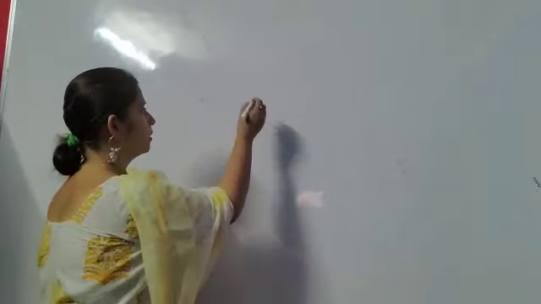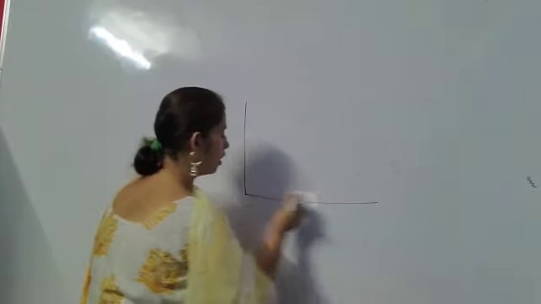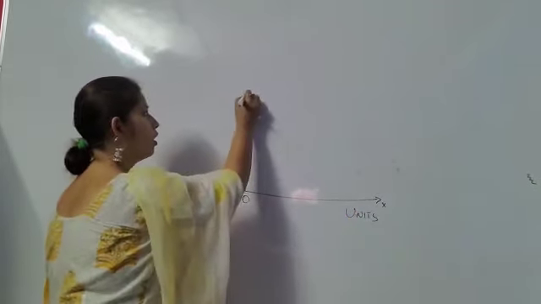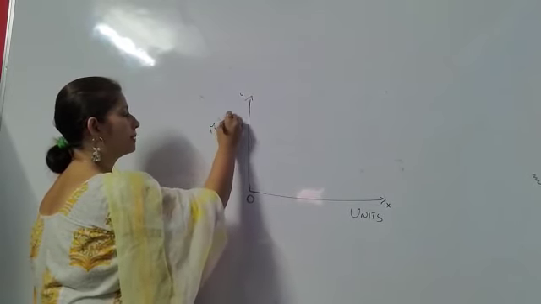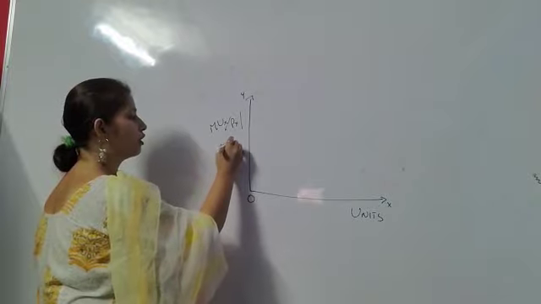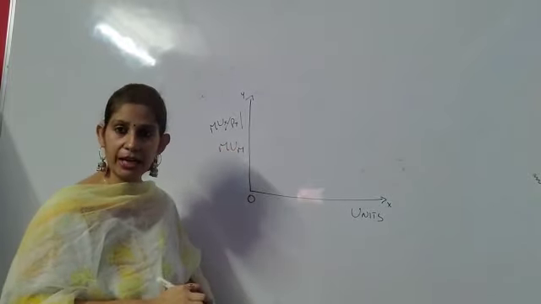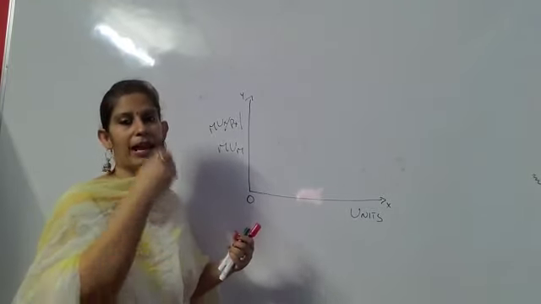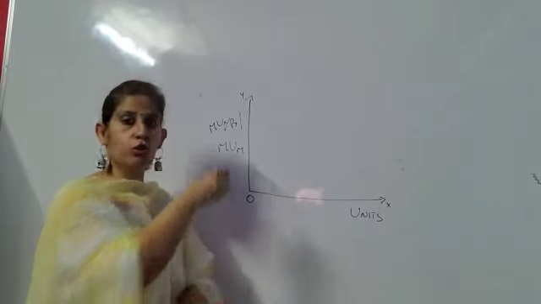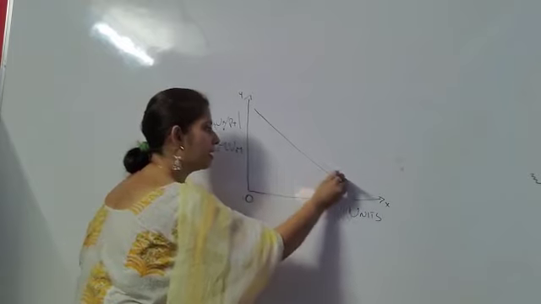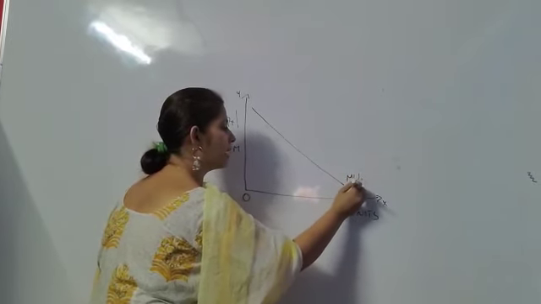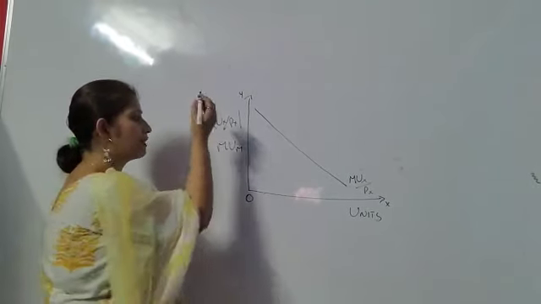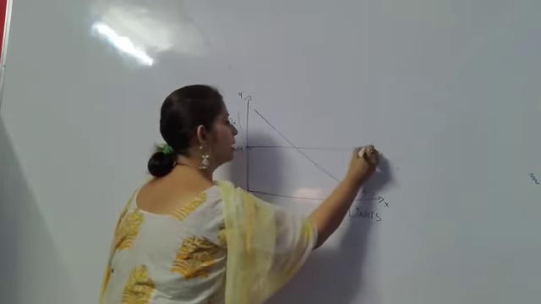Now we will make the graph. On x-axis, we will show units of a commodity. On y-axis, MUX by PX and marginal utility of money. As I just explained to you, as MUX always falls, we've seen in the tabular example also, MUX by PX 5, 4, 3, 2, 1, it also falls. So it will be represented by a downward sloping curve, MUX by PX. However, marginal utility of money, if it is 3 utils, it will remain to be the same.